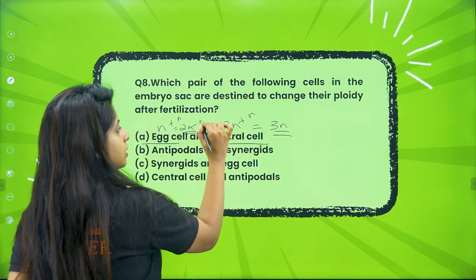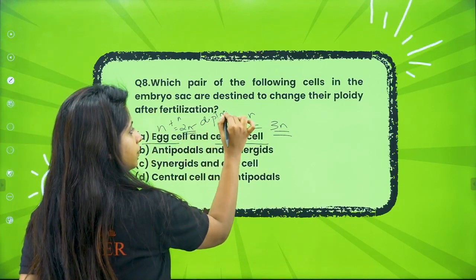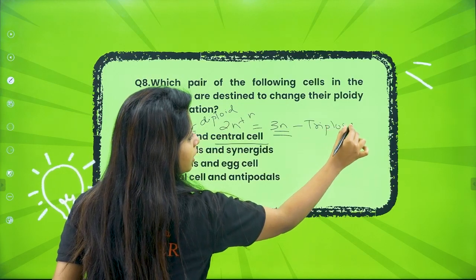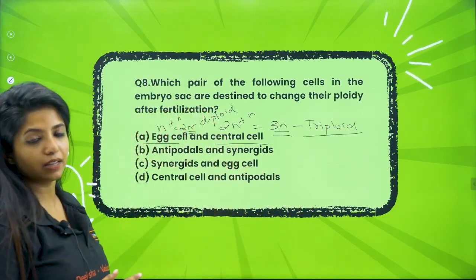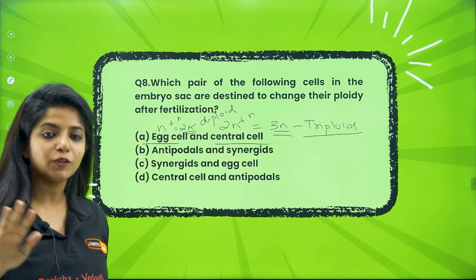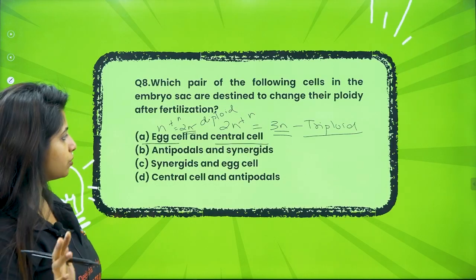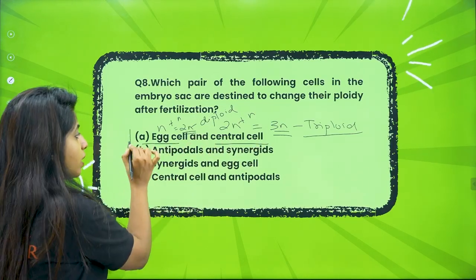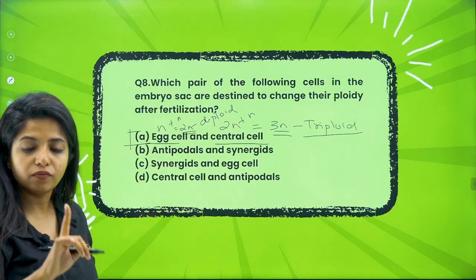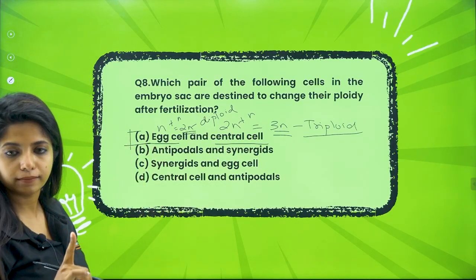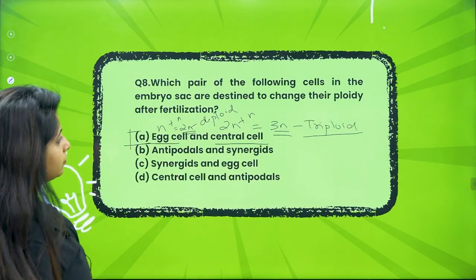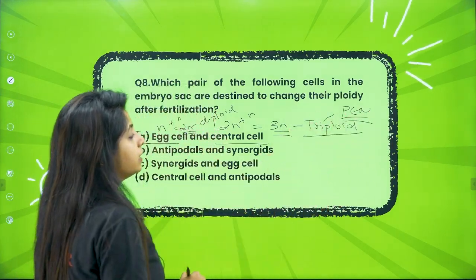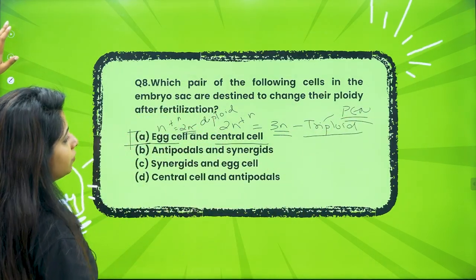This is diploid and this is triploid. Someone out there asked me, can you make a list of cells which are haploid and triploid? I will be making it towards the end, do not worry, okay? So, I hope it is clear. These are the only cells that will be changing. The ones that are involved in fusion will be the ones changing their ploidy. And it is going to form the triploid PEN, primary endosperm nucleus or primary endosperm cell, either way.